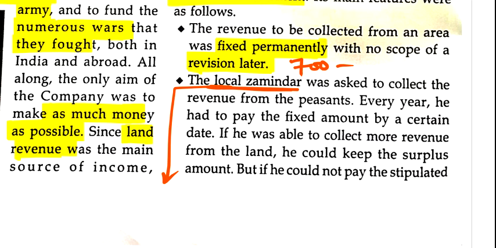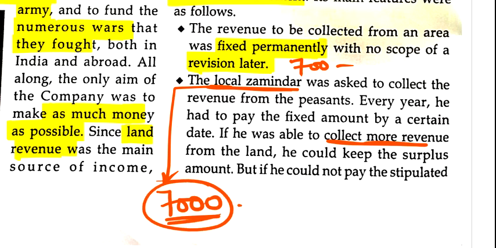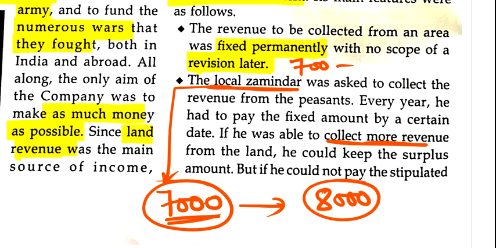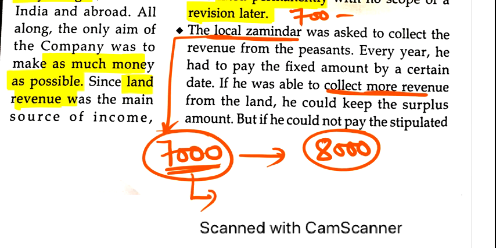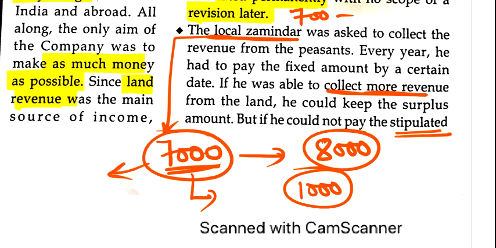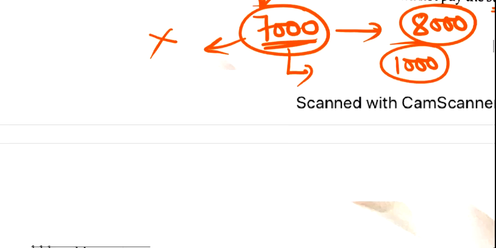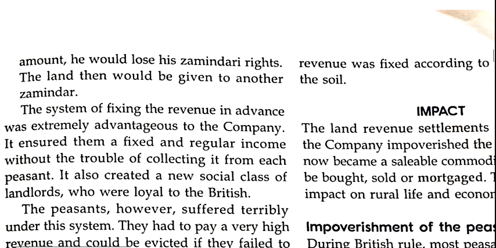Clear? Suppose he needs to pay 7,000 every year to the British East India Company, but this year he received 8,000. So how much will he pay to the British East India Company? He will pay only 7,000. The remaining 1,000 rupees he will keep with himself. Clear? But if he is unable to collect these 7,000 rupees, the British East India Company will remove him from his position as local zamindar. So this was the reason that people would forcefully collect the amount, because these zamindars did not want to lose this right.